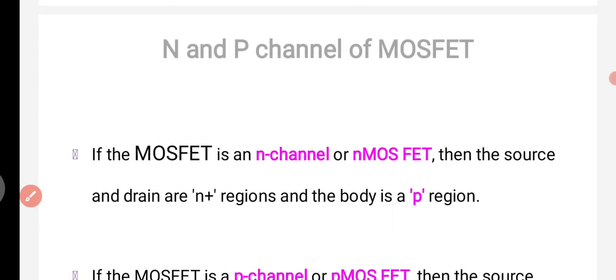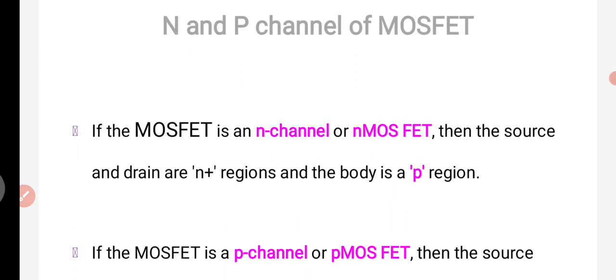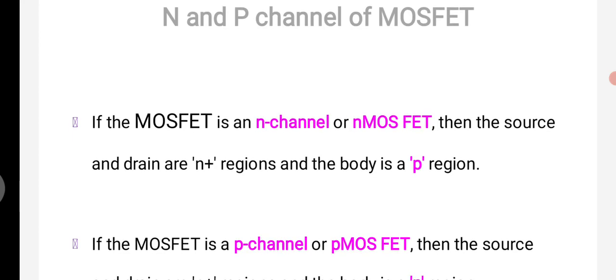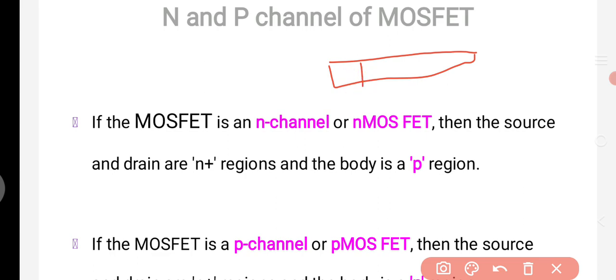Now, N and P channel: how do we get the N and P channel of a MOSFET? If the MOSFET is an N channel or an N MOSFET, then the source and drain are N plus regions and the body is a P region. We already know the structure of the MOSFET. In this structure we have the source and drain, and in between there is a channel.